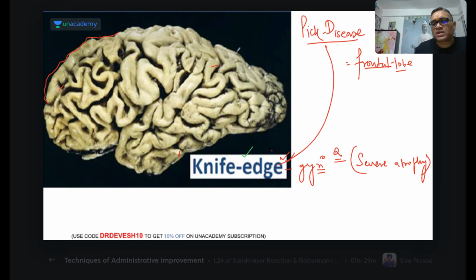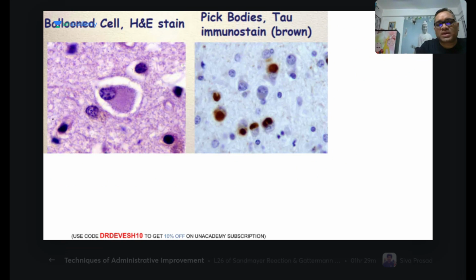And when we take the section, we are going to see the balloon cell. I showed you balloon cells yesterday also with the prion disease, right? So what are these balloon cells? They consist of tau protein, and this tau protein is called pick bodies. So what is a pick body? It is tau protein, and you can see tau protein is brown in color, as shown in this diagram, right? So these are the balloon cells and pick bodies seen in Pick's disease, right?